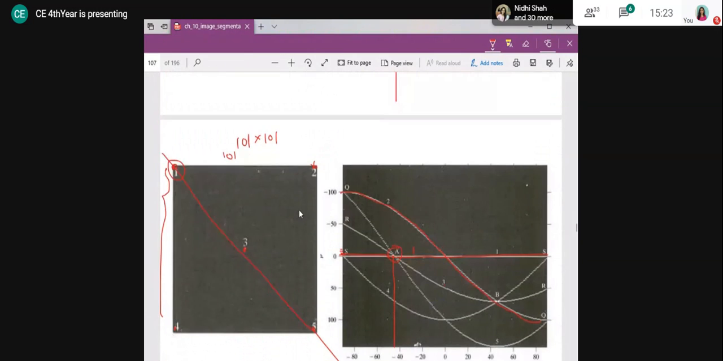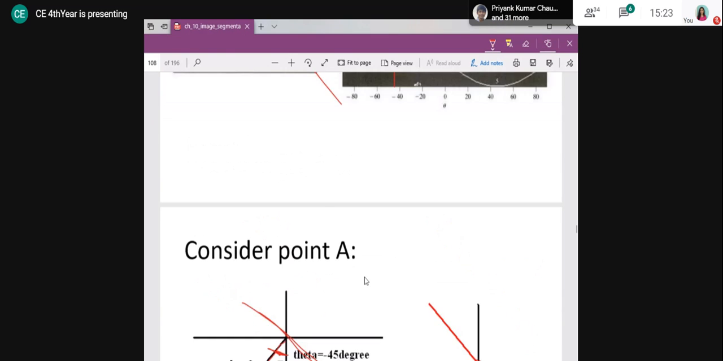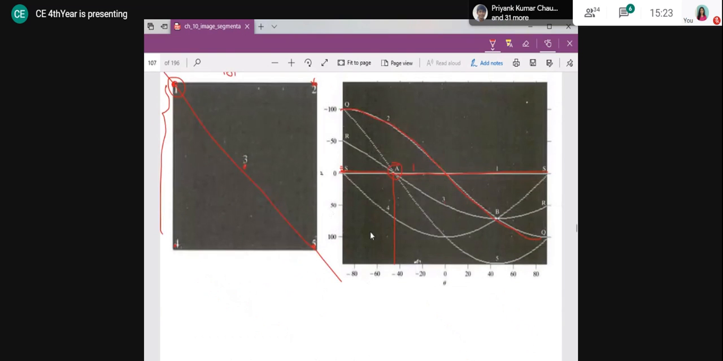If you see it in that way, if I shift this line here, that angle will be 45. If some imaginary perpendicular is drawn, then the angle will be minus 45, right? But the row value is 0. If the row value were non-zero, the angle would still be minus 45. Here the angle is minus 45, but the row value is 0. That's why it is passing through the origin.